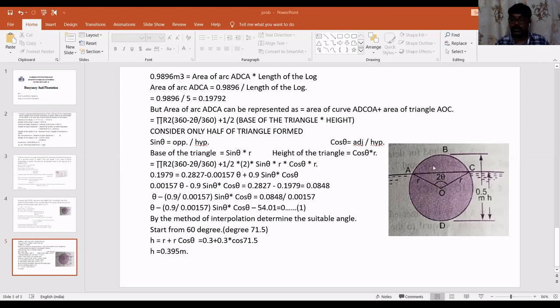Some portion is not a circle. So I will convert it into a fraction of a circle. Pi r square into the total angle 360, but we don't have the total angle. Instead, we have 360 minus 2 times theta, divided by 360 degrees.